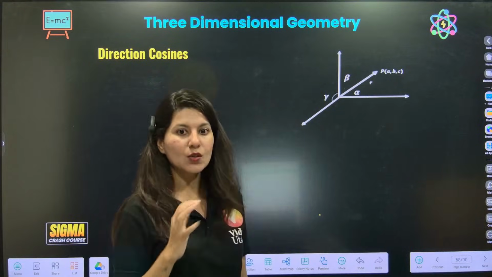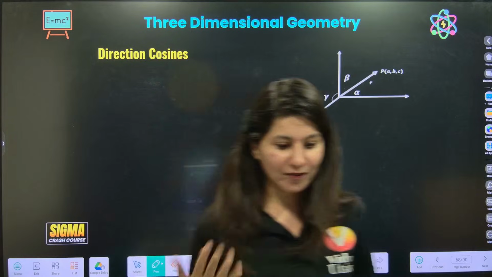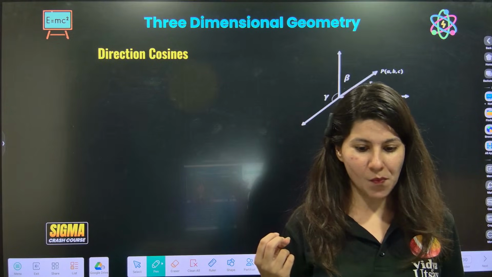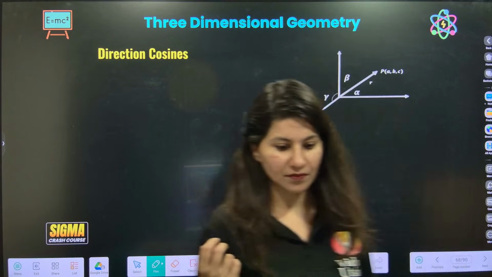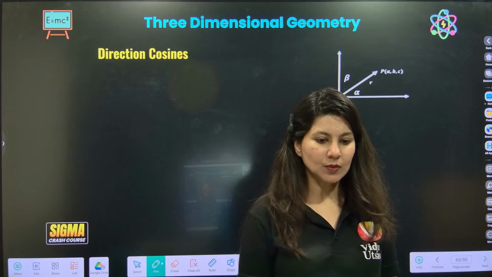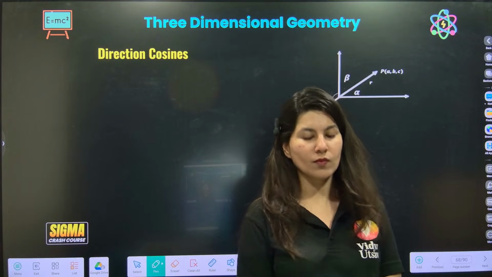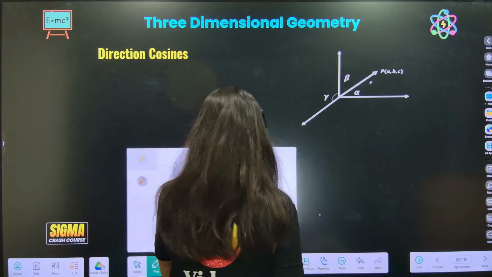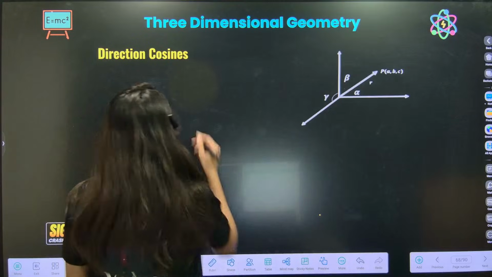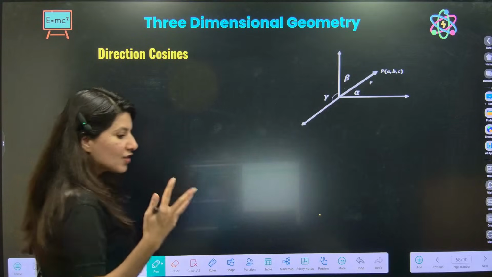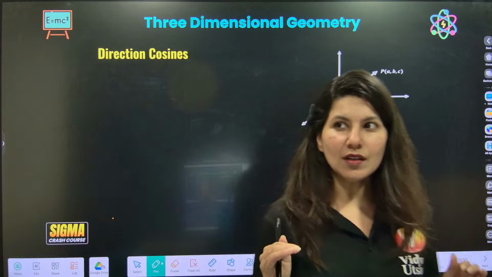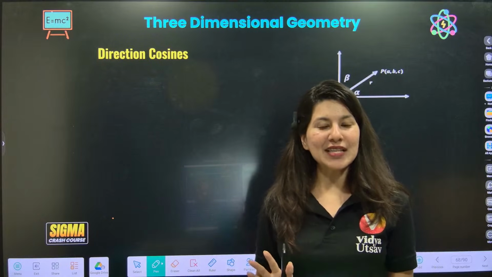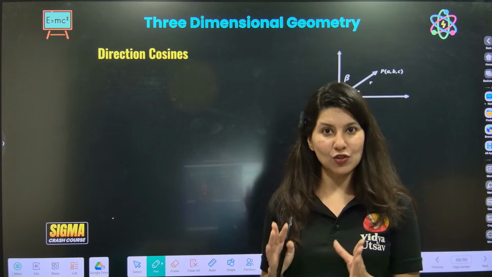Let's go quick now because I also have to rush. Let's start. I was just checking the time. Direction cosines and direction ratios. This is one of the confusing topics. Ma'am, we do not understand what direction cosine is. We do not understand what direction ratio is.